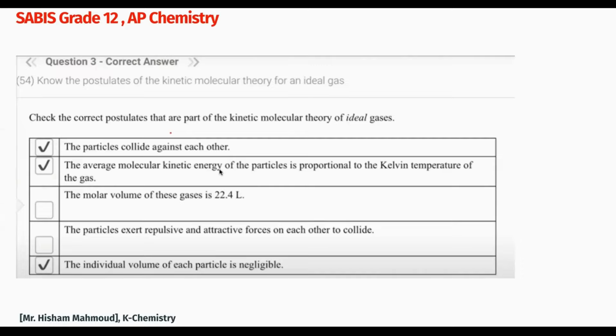Saying that particles exert attractive or repulsive forces is also false. Ideal gases are assumed to have no intermolecular forces. Like in the last question, the more ideal you are, the more minimal the interaction. So the correct postulates are elastic collisions, negligible particle volume, and kinetic energy proportional to temperature.